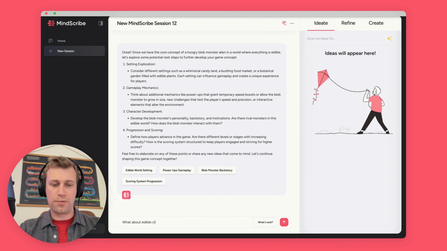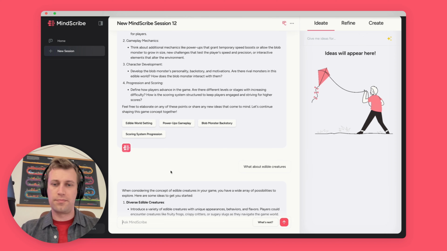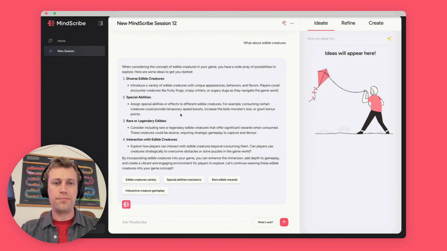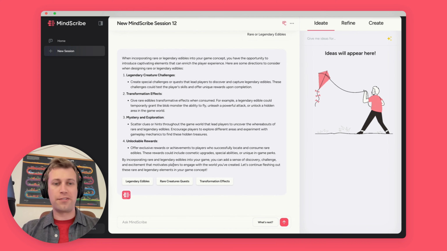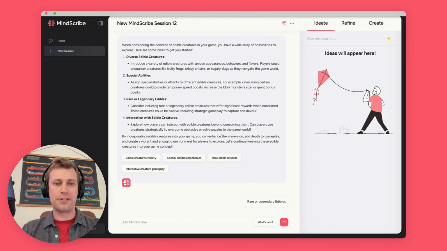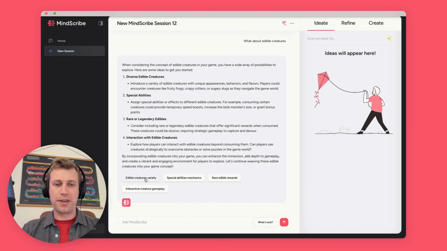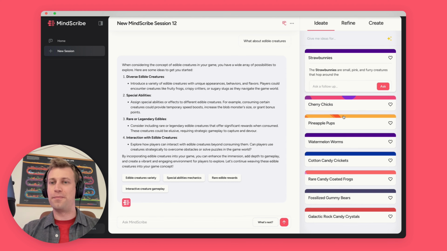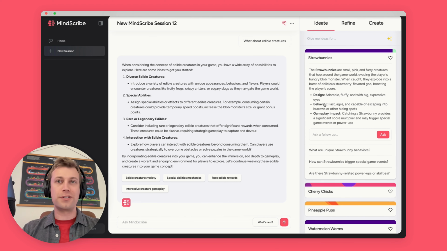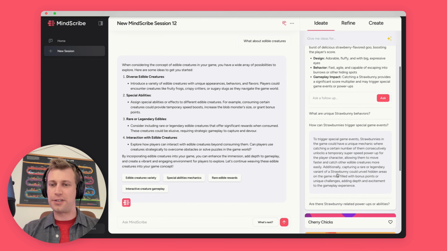What about edible creatures? What's cool about these responses is that there are hyperlinks here. Let's click on that. I can explore this concept without having to type more. These buttons also give me ideas for edible creatures. So I've got straw bunnies, that's adorable, pineapple pups, watermelon worms. I'm gonna click on this and I can get a little more detail about maybe their design, the behavior, how they could impact the gameplay. I've also got different follow-up questions that I can click on.